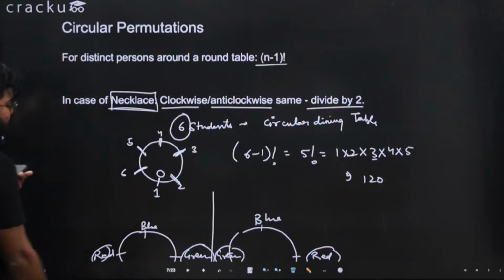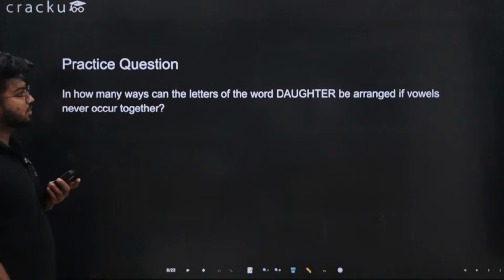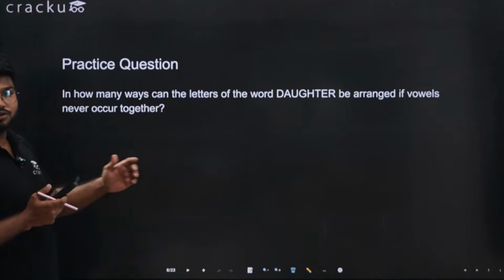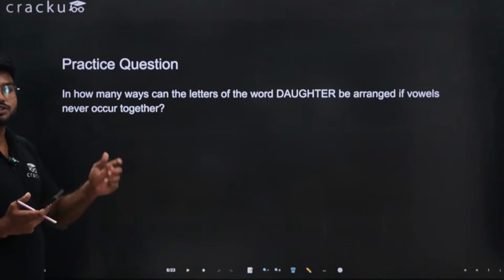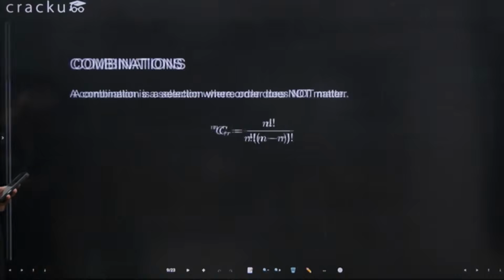So far we have done permutations. This is one of the practice questions. I would suggest you guys do it on your own. We have more questions lined up in a timed manner after some slides.